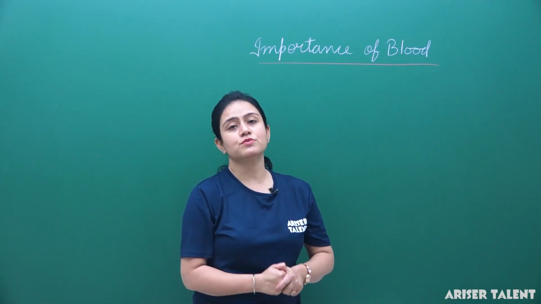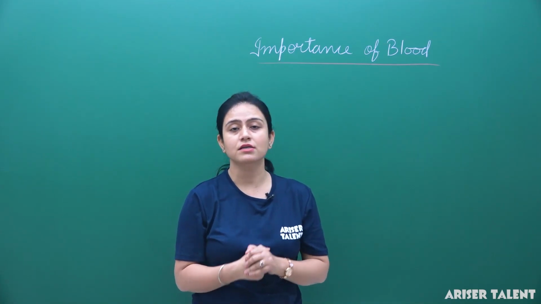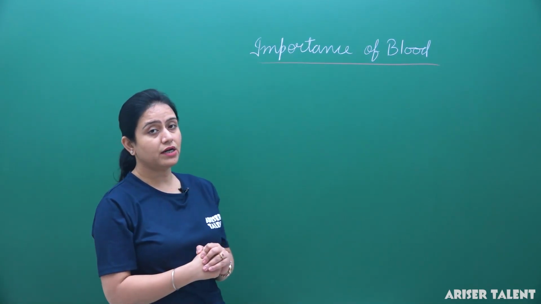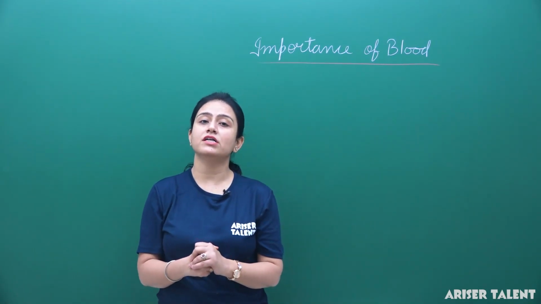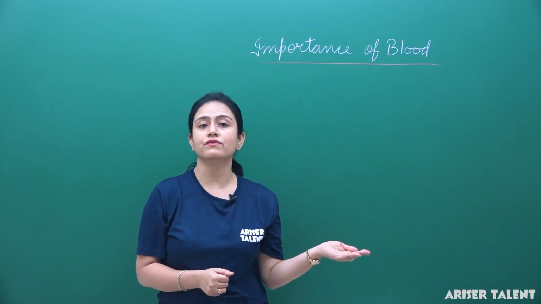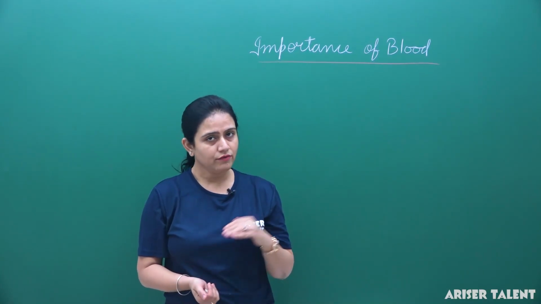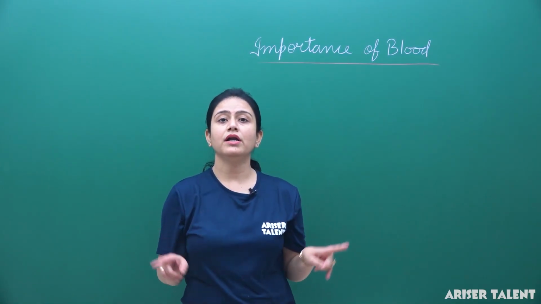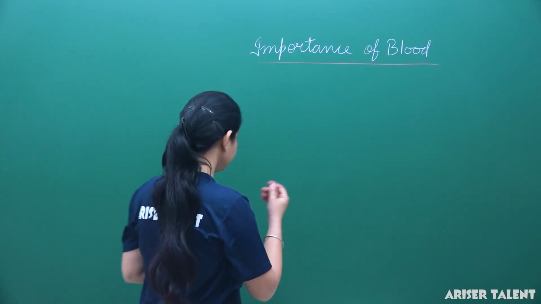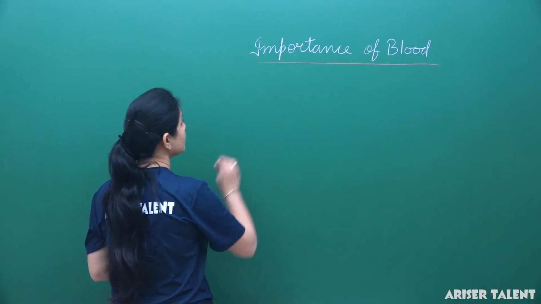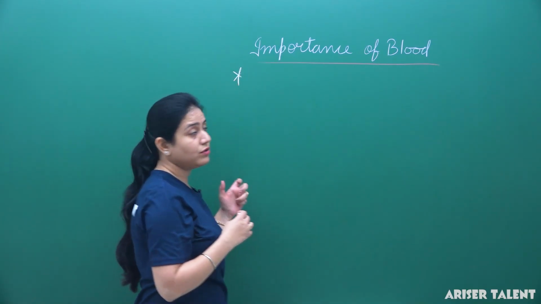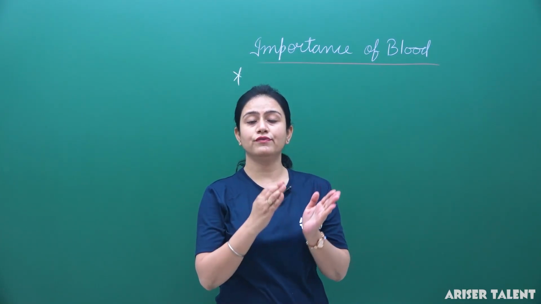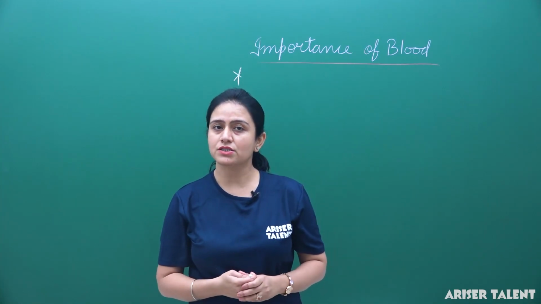Blood is red in color because of the presence of a red pigment, hemoglobin, which is rich in iron. Circulation of blood helps in the transport of different materials from one part of the body to another. We have already discussed how blood helps in circulation. The first importance of blood is that circulation of blood helps in the transportation of soluble food materials from the small intestine to the various parts of the body.